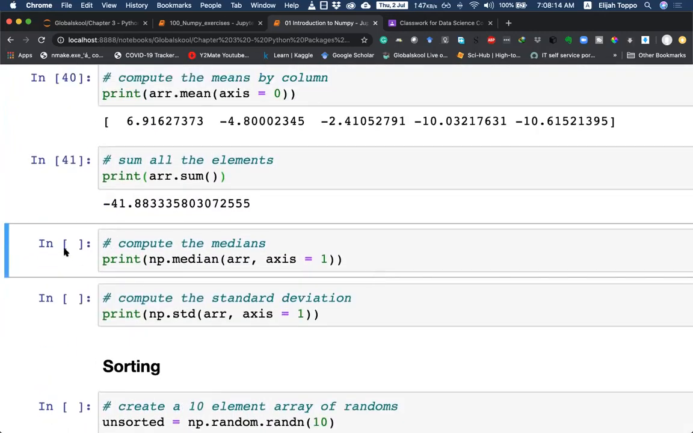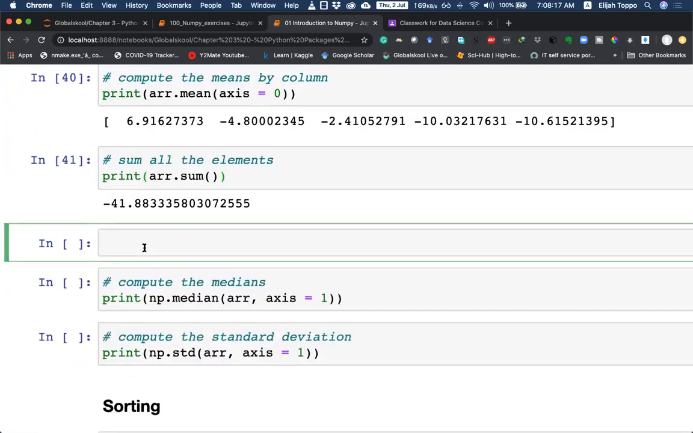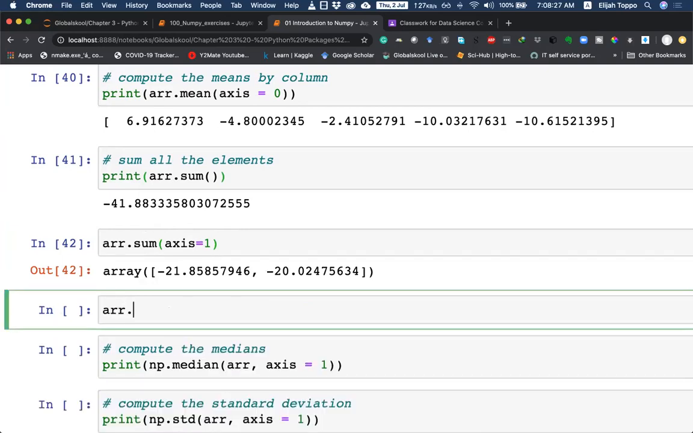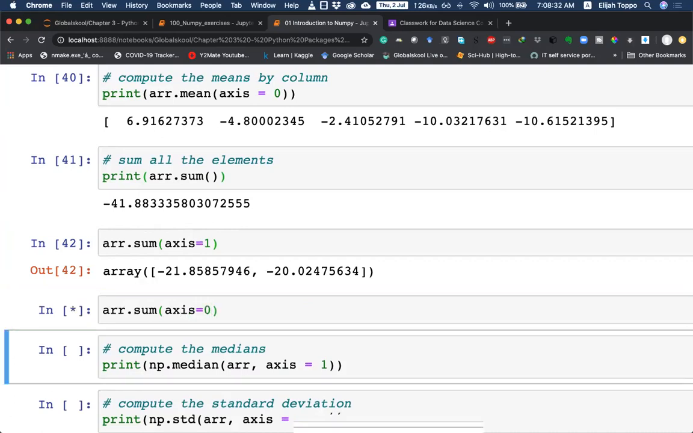We can also do sum using, I think, axis values. So if I do axis equal to 1, find sum, we can find the sum row wise. And when we do it using axis equal to 0, we can find the sum column wise.